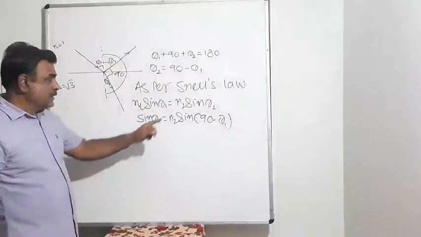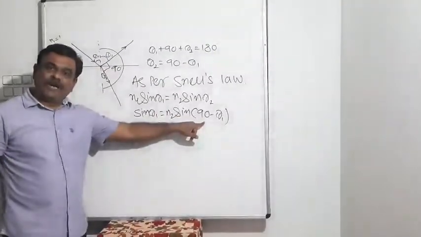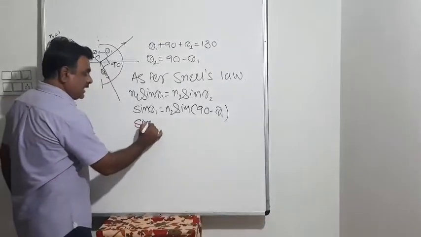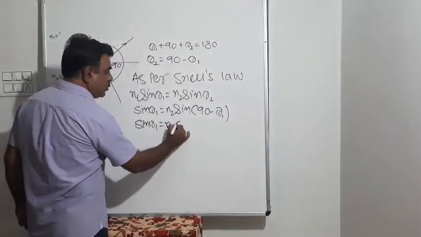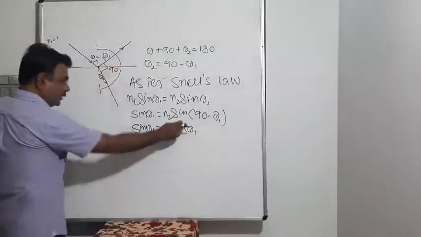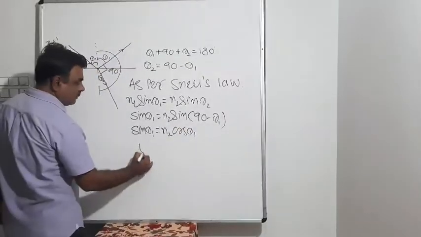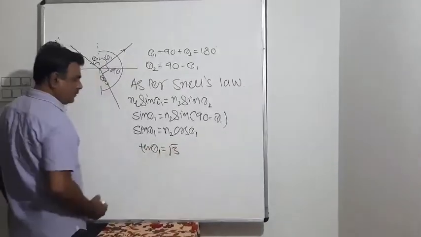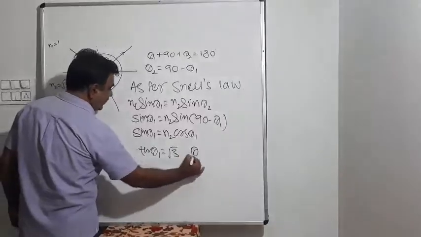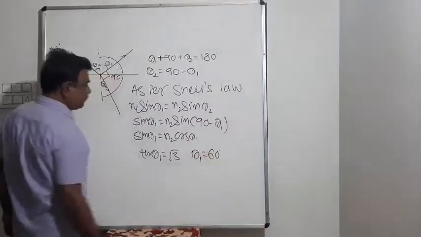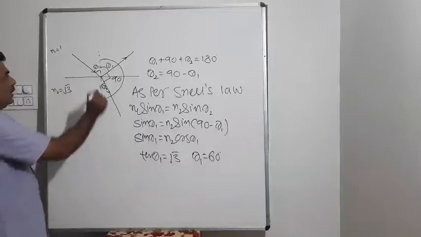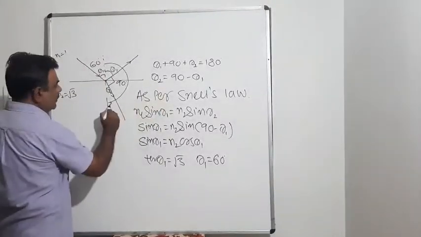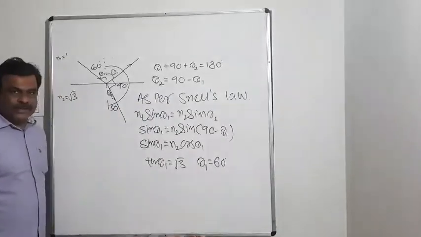But sine of 90 minus theta 1, will it be cos theta 1? So we have sine theta 1 is equal to n2 cos theta 1. Dividing by cos theta 1, tan theta 1 is equal to n2, that is root 3. So theta 1 is 60 degrees. This means the angle of incidence will be 60 degrees, and if we have to evaluate theta 2, it will be 30 degrees. This was the second question.